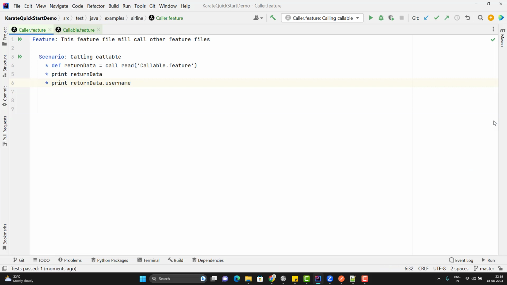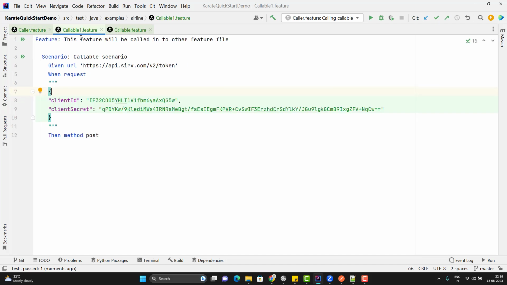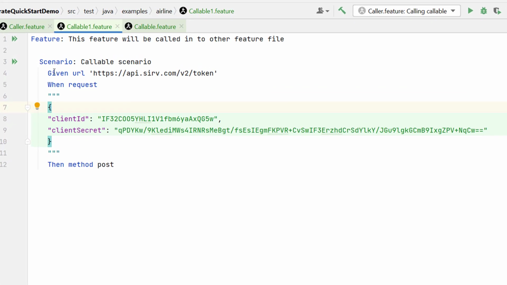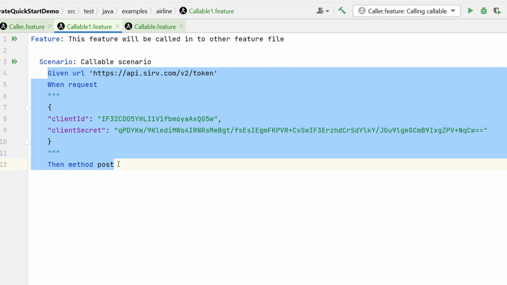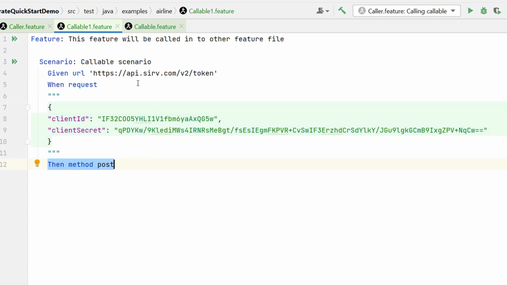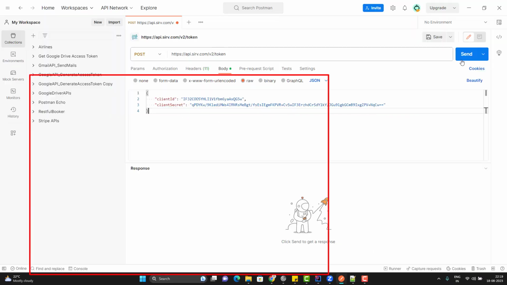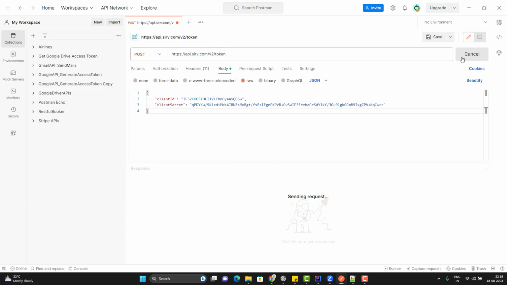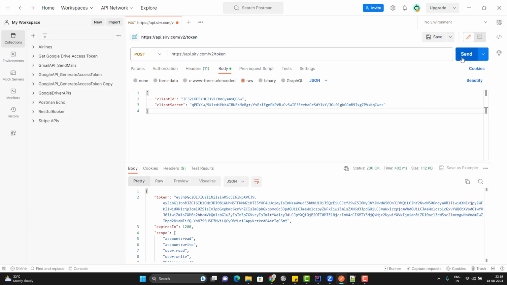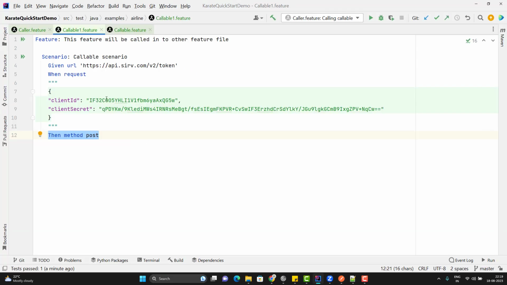Now let's see a real-time example where we will have some explicit API calls. In the callable1.feature file, I have some steps which are related to calling an API, and this API we have already tried in my last video. Let me quickly show it in Postman. This is the same API. If I hit the send button, it will give me the token which I need to use to call other APIs. Now I will call this feature file into caller.feature.